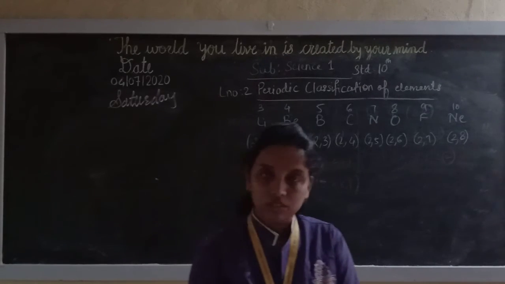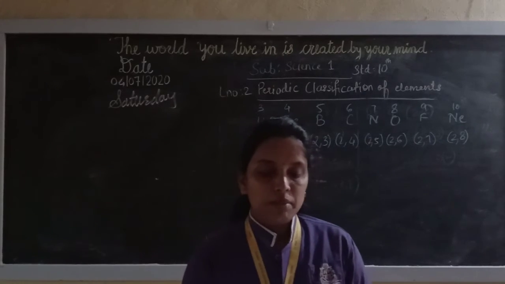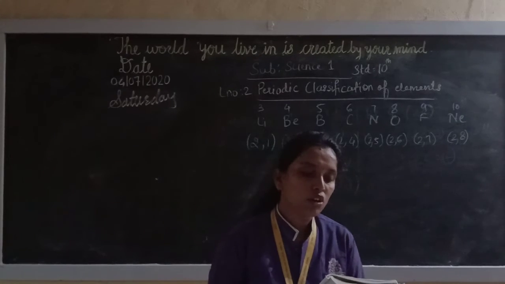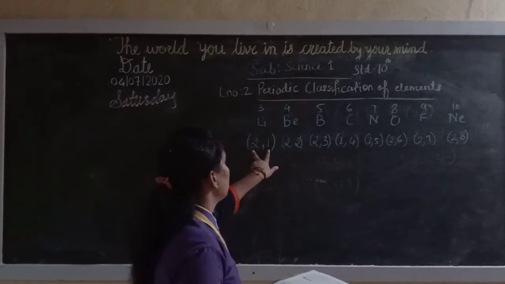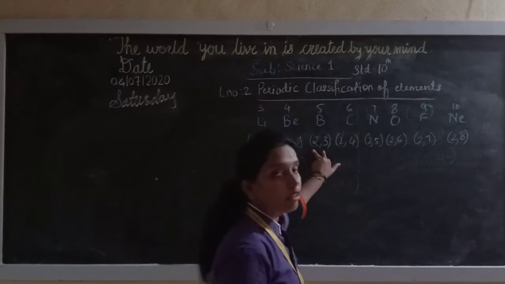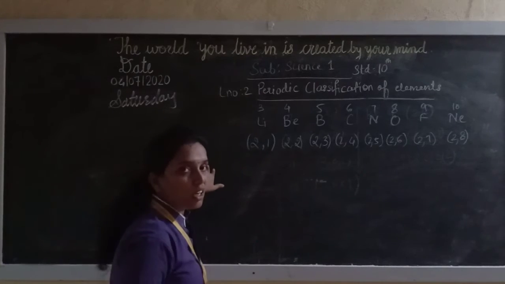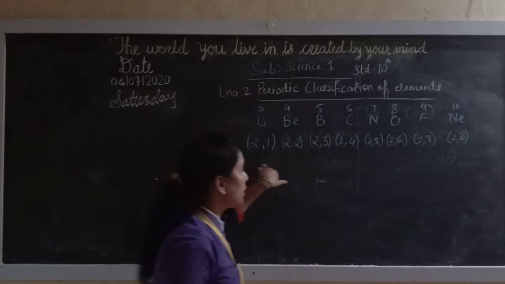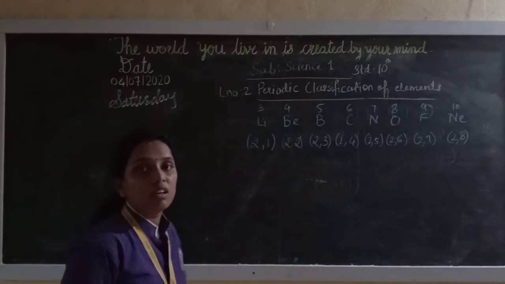Now we can say that elements with the same number of occupied shells belong to the same period. Here the number of shells is 2, so they belong to period 2. If you take period 3, sodium, magnesium and so on, you will get 3 shells, so the period will be 3.